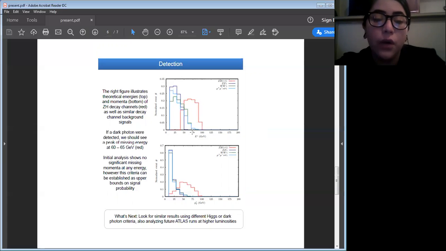However, initial analysis shows that all momenta and energy in this specific decay channel are accounted for. But that doesn't mean the dark photon doesn't exist. It simply puts limits on future search conditions. So we can continue to search using different criteria, such as a heavy Higgs mass, something above 125 GeV, or looking at a different decay channel. We will also continue to search using higher luminosities of the LHC in future runs.